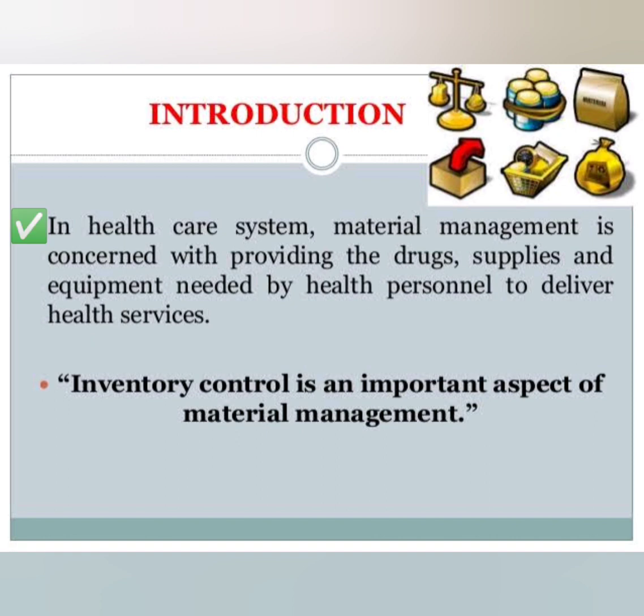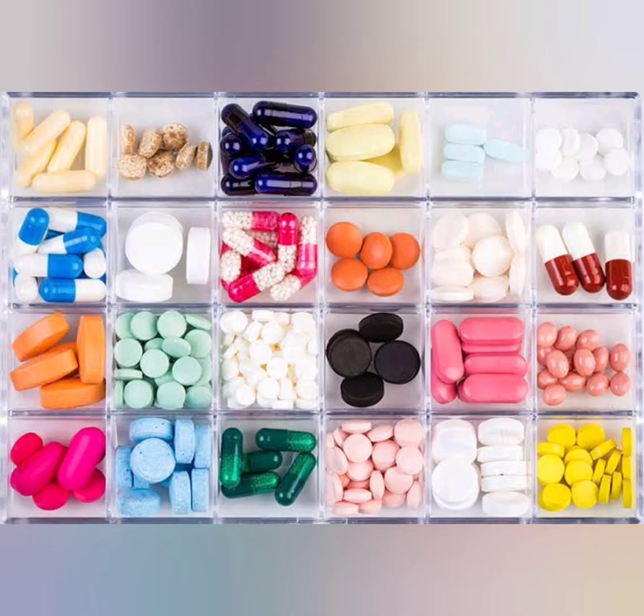In healthcare system, material management is concerned with providing the drugs, supplies and equipments needed by health personnel to deliver health services. That means, to deliver a proper healthcare service, the health personnel need different types of drugs, supplies and equipments. Drugs will also include all kinds of vaccines, anesthetic drugs and all the medicines which are needed to treat or prevent diseases.